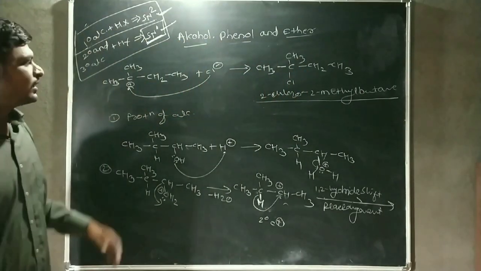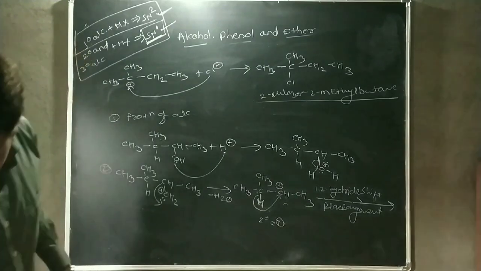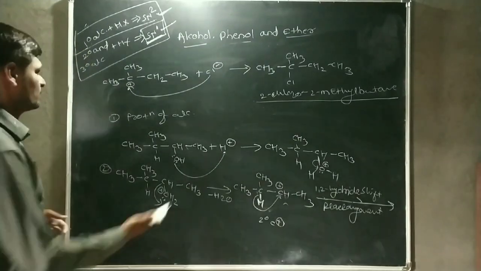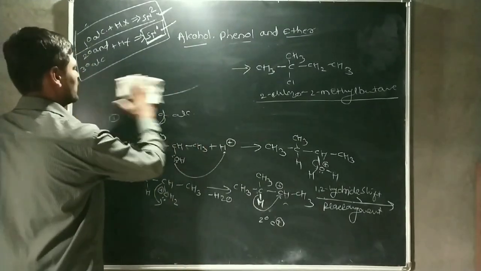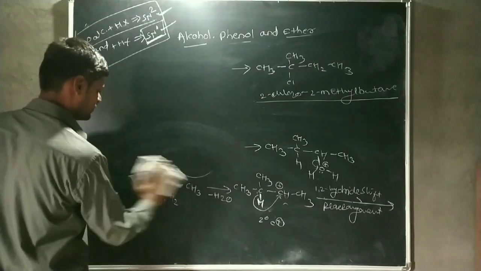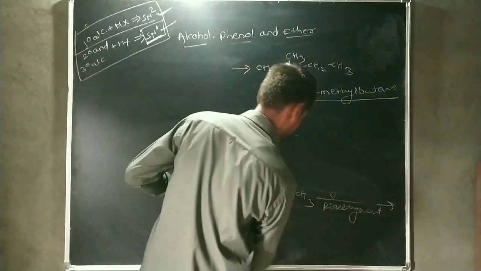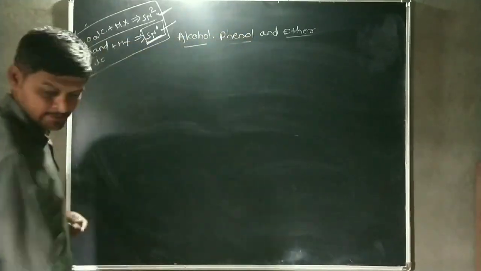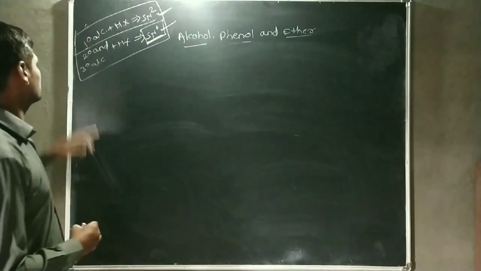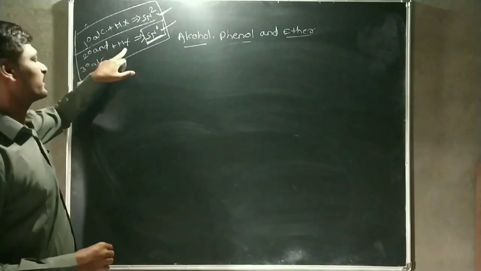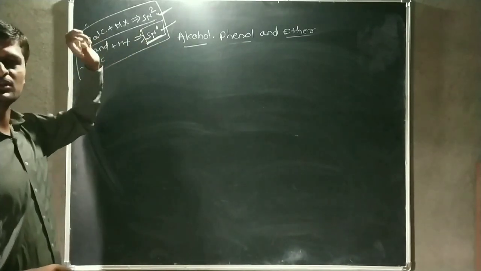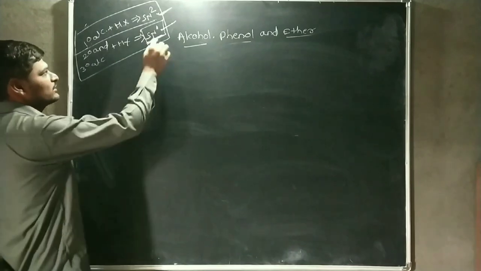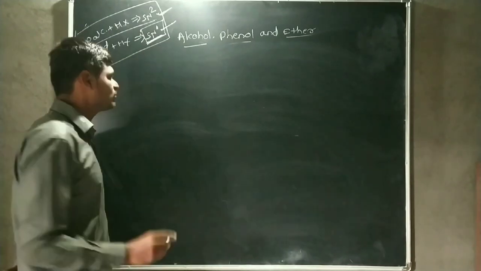Okay, guys, now we consider another example or reactant. Because secondary and tertiary alcohols react with HX, the mechanism of this reaction proceeds as an SN1 reaction. In an SN1 reaction, there is a formation of a carbocation.